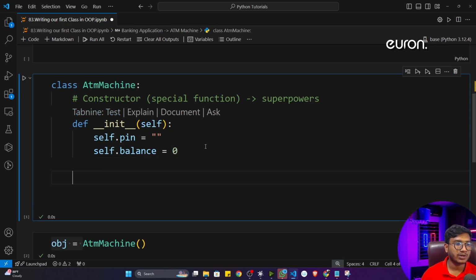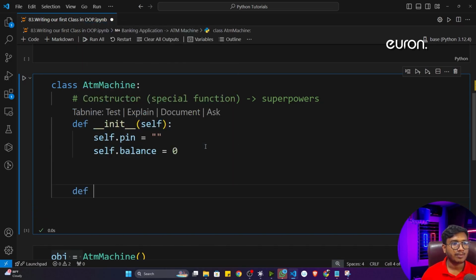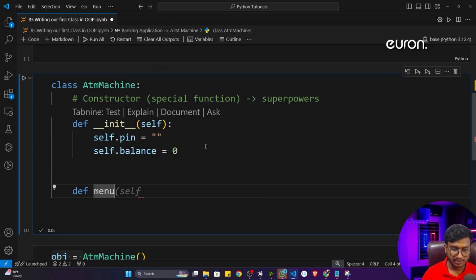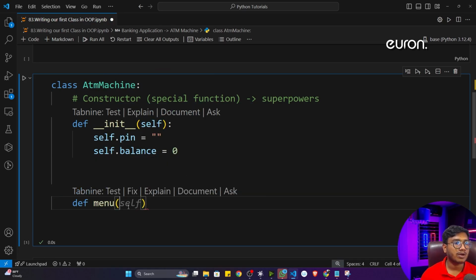For this, I'm going to take a method. I'll write def menu. I'm going to name this method menu, and again it's a property of the ATM machine, that means this method belongs to the ATM machine class. That's why you have to assign this self. Self means it is the ATM machine function, not any other class function. That is the idea.